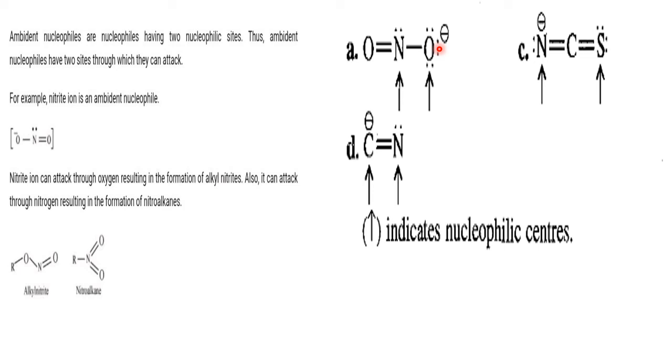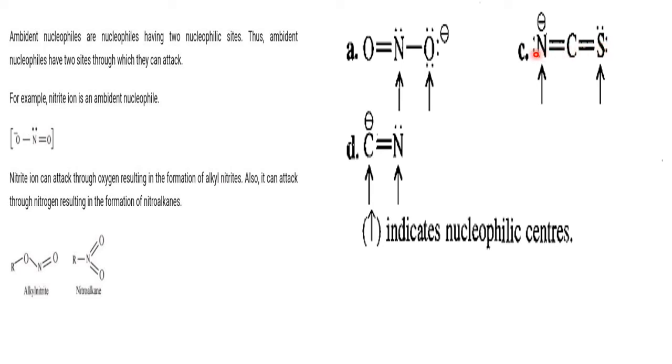In the same way, the second example is what? Cyanide. If cyanide attacks through carbon, they are called cyanides, and if the cyanide attacks by the nitrogen, it is called what? Isocyanides. And the third example is what? Thiocyanate, an ambident nucleophile. It is having two sites, N and S. Here it is having two lone pairs of electrons.